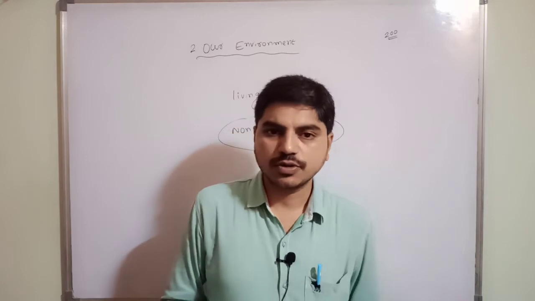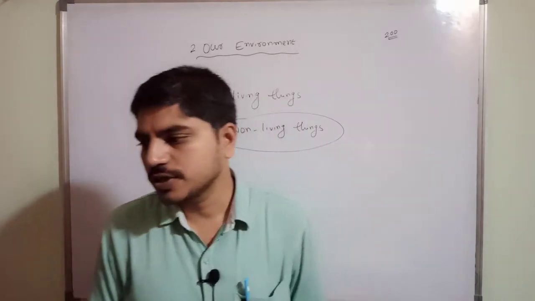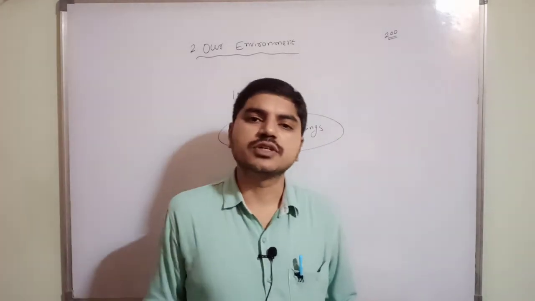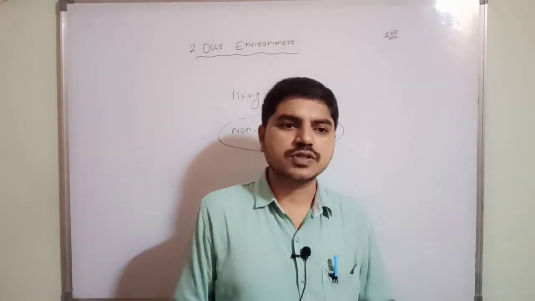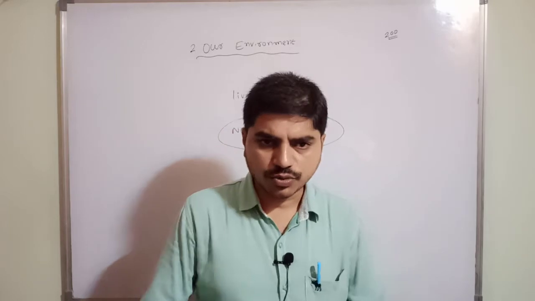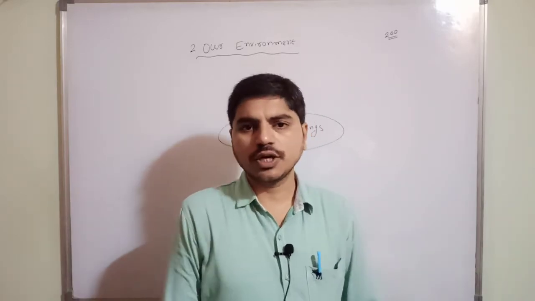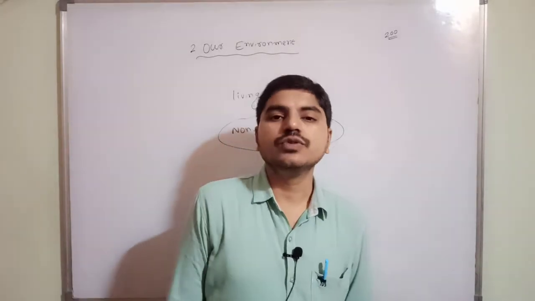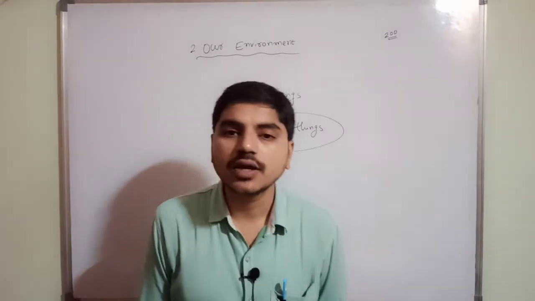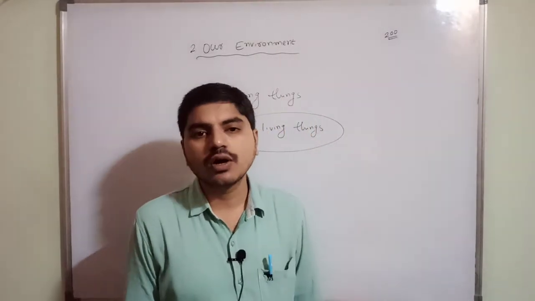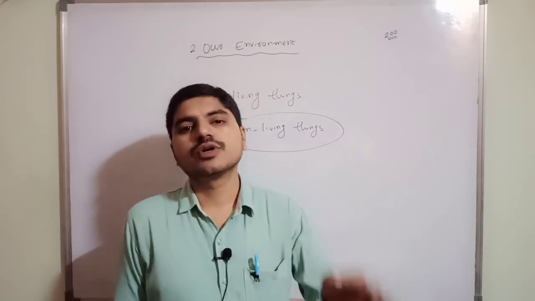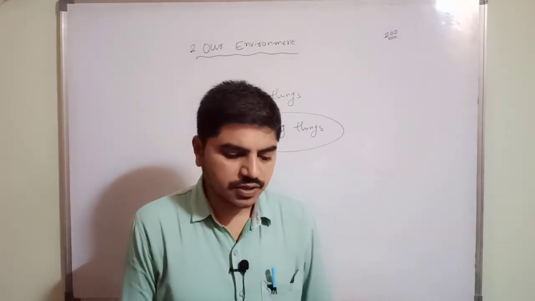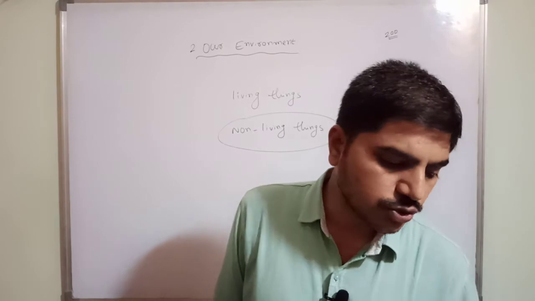Clear now? Understood, children? The light is also an example. Anything you can take: fan, bulb, light, music system, computer, photo, everything. Which is alive is a living thing, which is not alive is a non-living thing. Clear? We have more examples also.